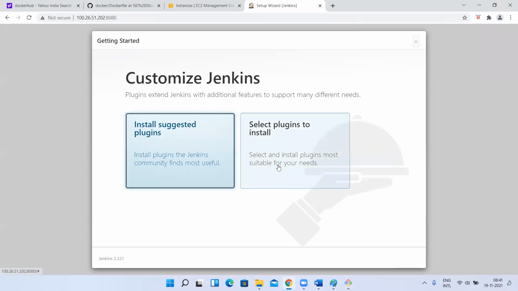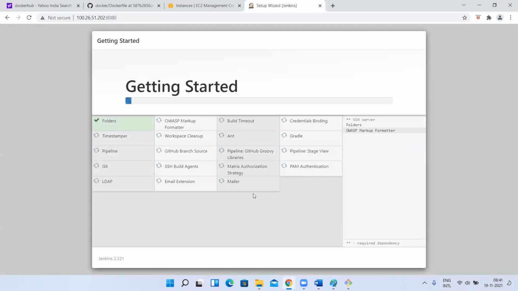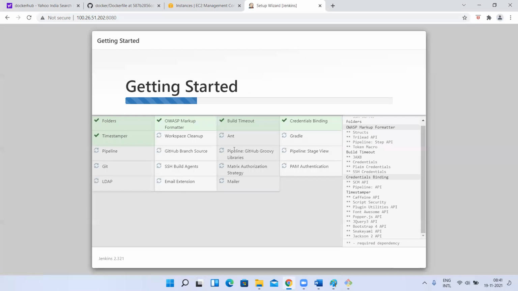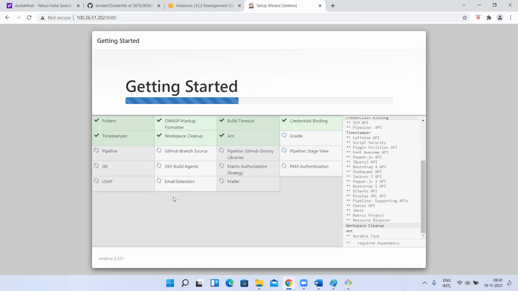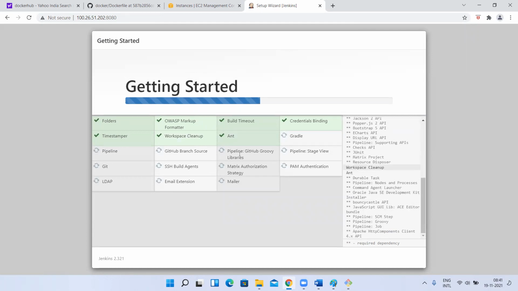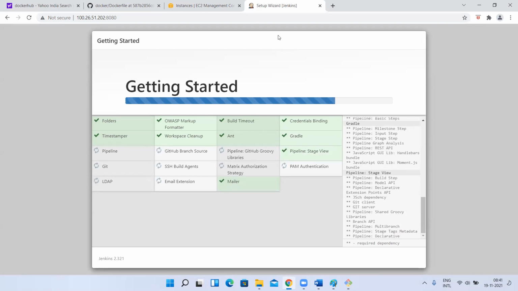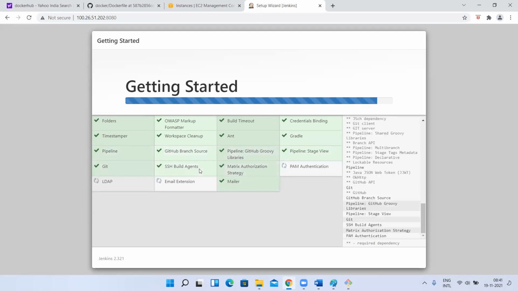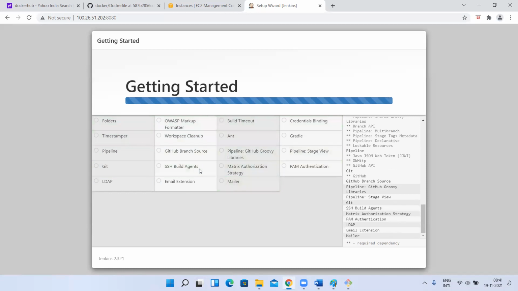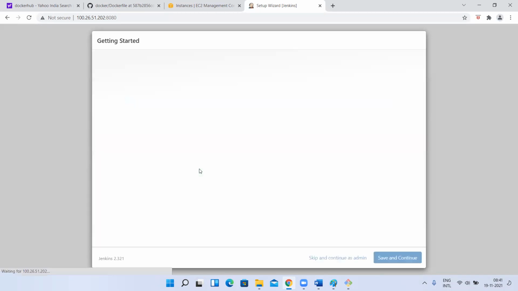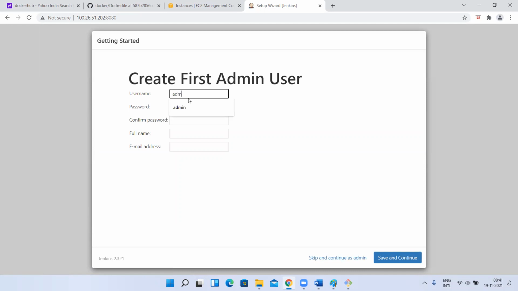So install plugins. I'll install all the plugins. You continue, meaning you join back in the next session. We'll discuss volume concepts and all. The meeting is going to end. You join back for the next session. By that time I'll install all the plugins and keep it ready. Okay, it is installing all the plugins to my Jenkins. I'm going to set up this admin user also.